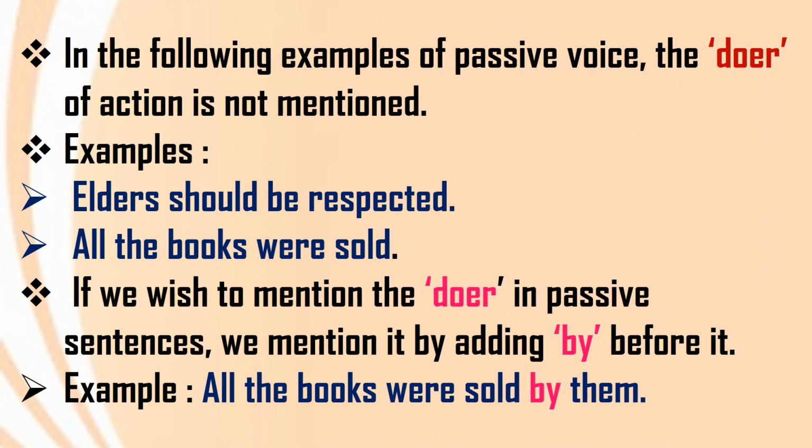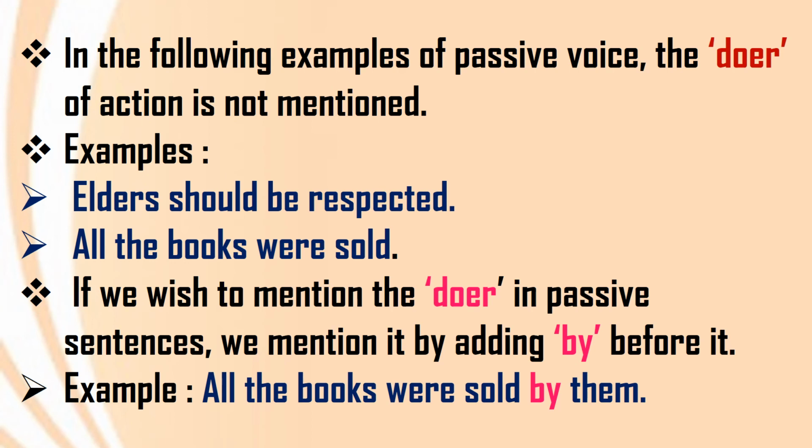Following are examples of passive voice where the doer of the action is not mentioned. So this is another type of passive voice. You can see in some passive voice sentences the doer is not mentioned. The one who is performing the action is absent there. For example, elders should be respected. Now see here, it is not mentioned who should respect the elders.